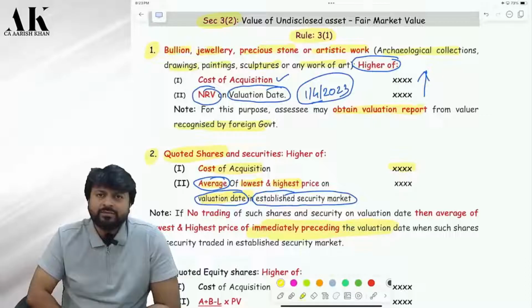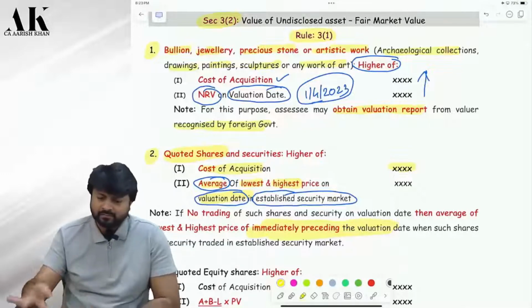NRV on valuation date means what? The year in which the AO found it, 1st April of the relevant year. Okay. And the average of the highest and lowest price for quoted shares and securities, on which date will you take? Again on valuation date, 1st April.